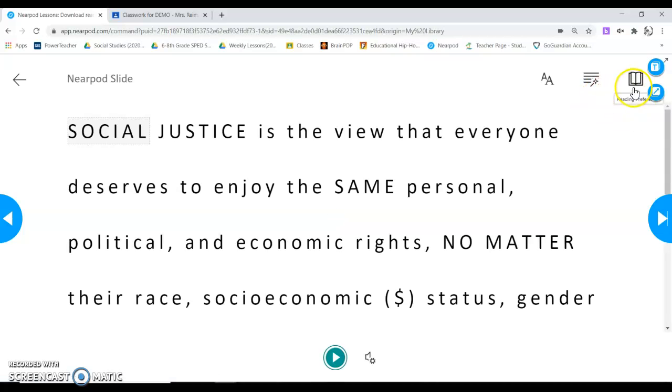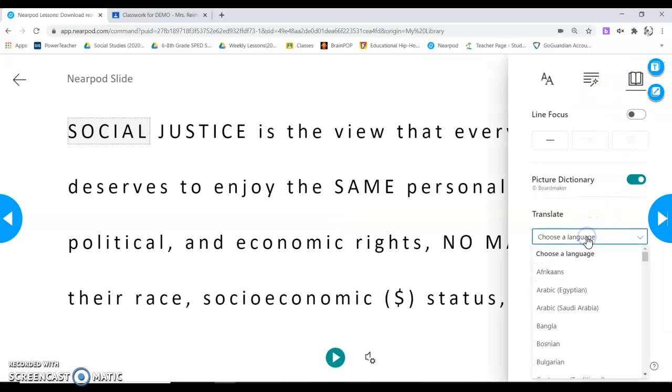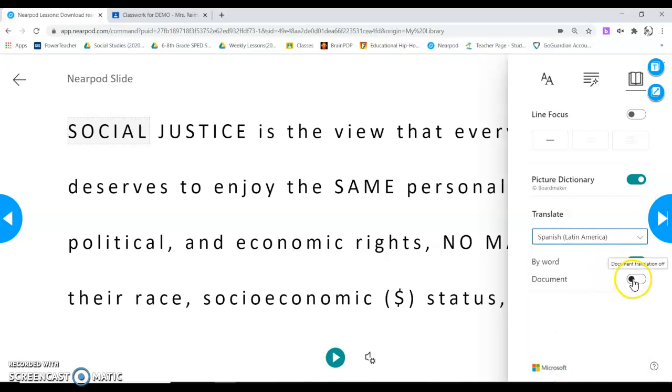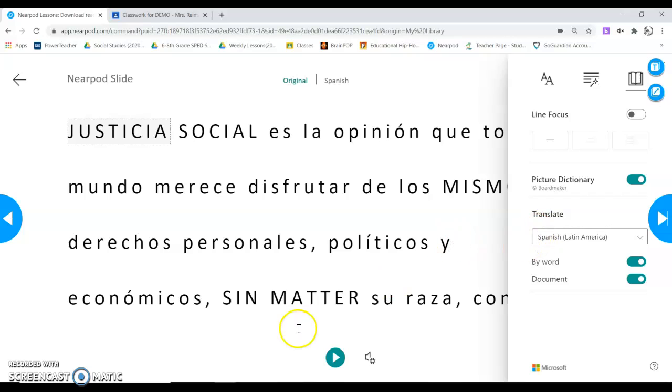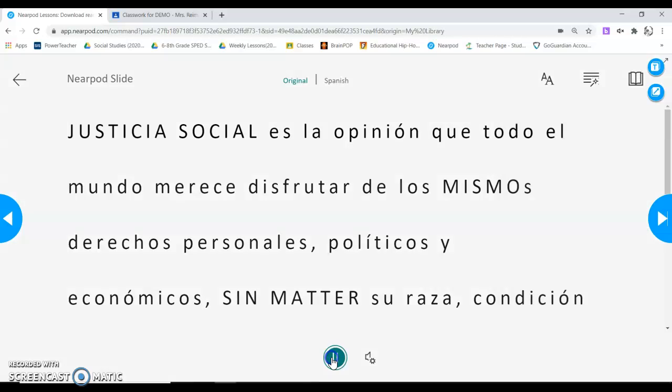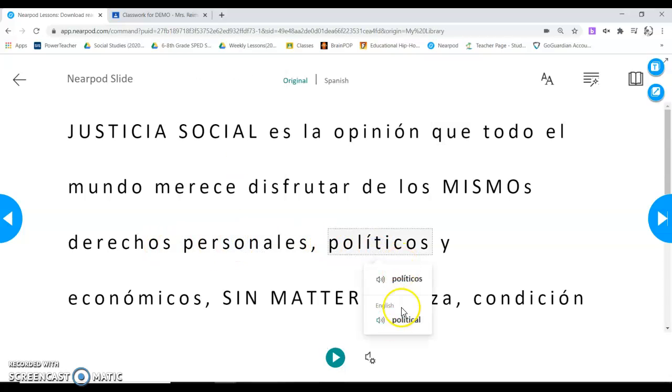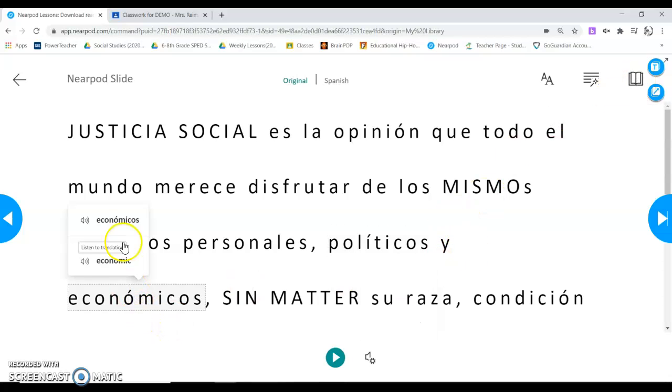And again, you can have the question read to you by clicking on the book. You can change the language. You want to read it in Spanish or German or Greek or whatever language you want to hear it in. You can click whole document so you can hear the whole document, and then it'll play it in Spanish. And you can hear the question that way. You can click on the words and it will tell you in English and Spanish. So you can see them both. Anything that says economics always deals with money.